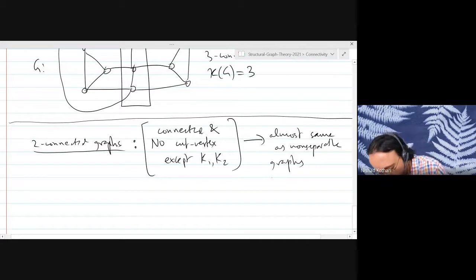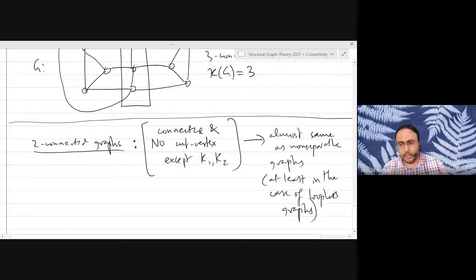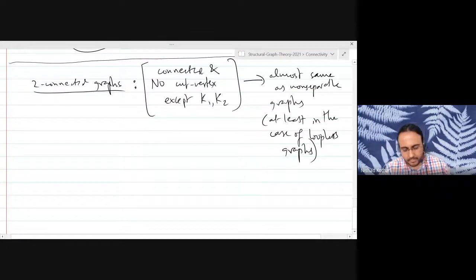So at least in the case of loopless graphs, many books on graph theory will not discuss non-separable graphs. They will actually discuss 2 connected graphs. But we are following Bondy and Murty, so we are going to distinguish between these two. They are not the same class, but they are very similar, and if you don't care about loops and multiple edges, then they are almost the same. The only difference is that K1 and K2 are non-separable, but they are not 2 connected.